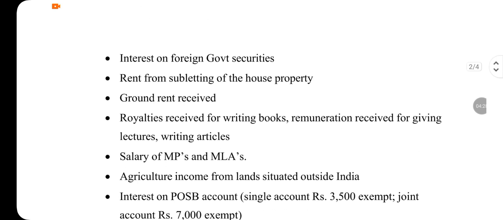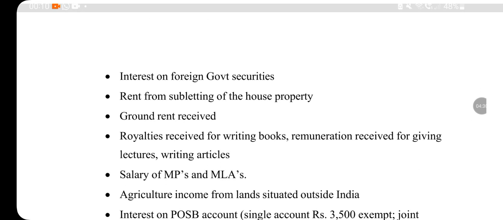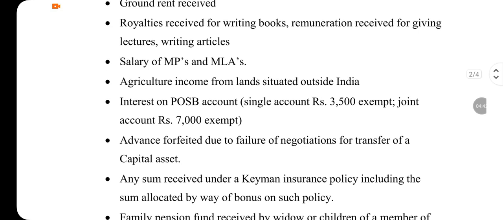So, these are all the examples for income from other sources. These are not taxable under the above four heads of income. So, there is a fifth head of income where all these other incomes are taxed.